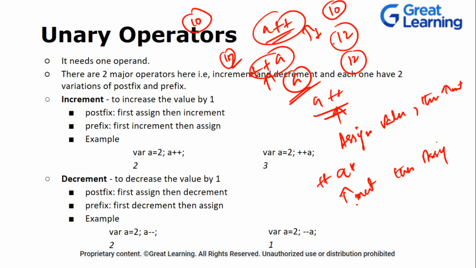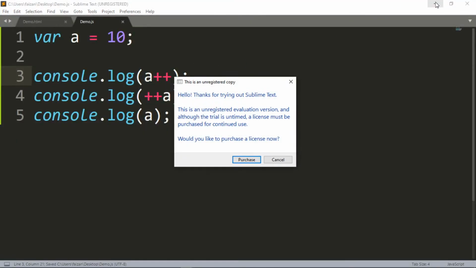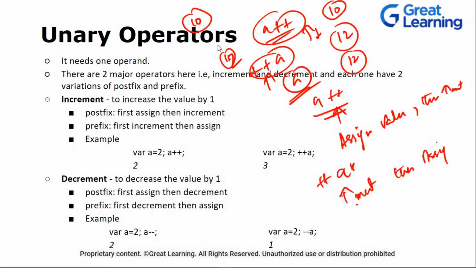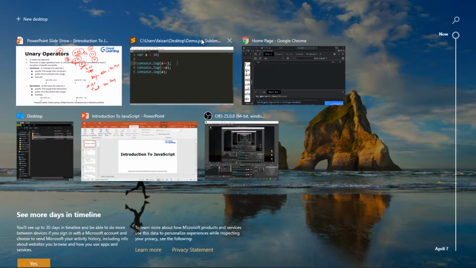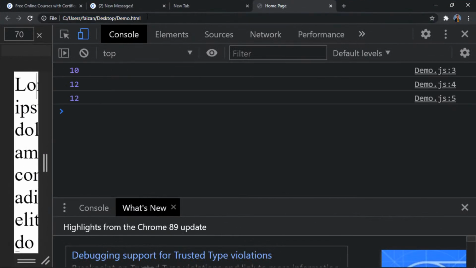So the output is, and most of you are correct, which is very good to see, 10, 12, 12. Yes. Okay, great. So now let's run this program. Let's save this code and let's run it in the browser. So we are expecting the output to be 10, 12, 12. Okay, so let me just refresh it. So 10, 12, 12 is the output.